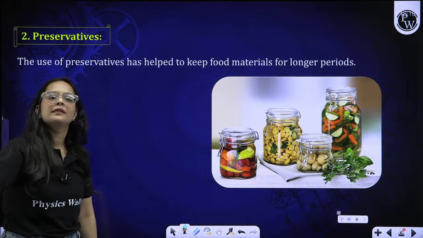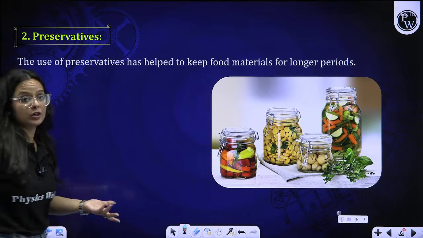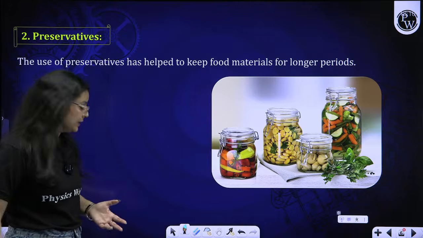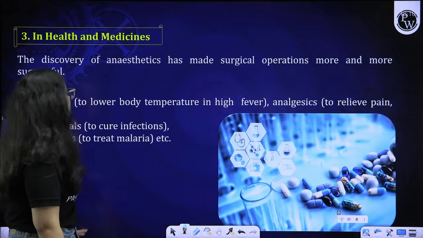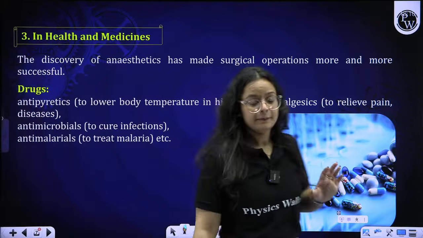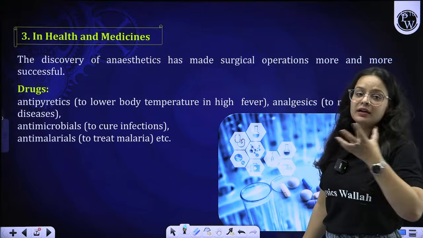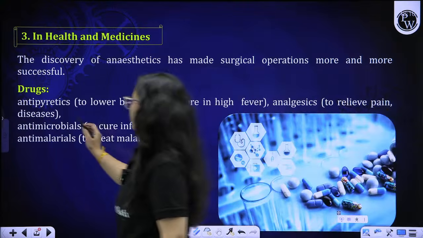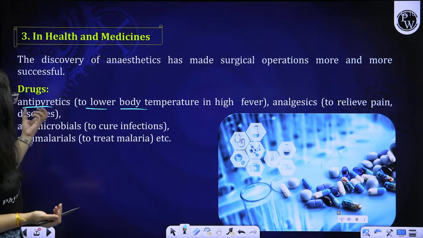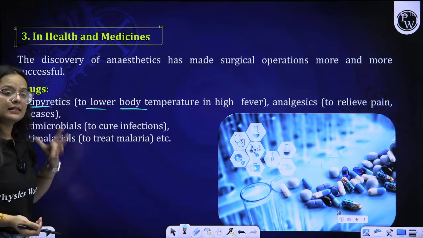So preservative, say sodium benzoate is the preservative that we use to preserve food articles, right? Then moving on to another thing, chemicals are used in health and medicines as well. We can say life-saving drugs. These are the antipyretics, to lower the body temperature. For high fever, we can use antipyretics, and analgesics to relieve pain.